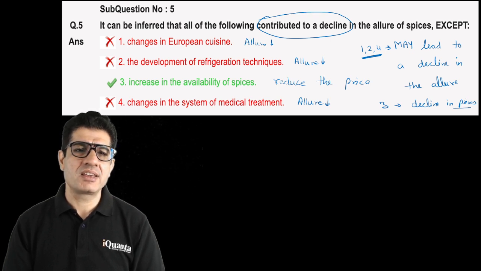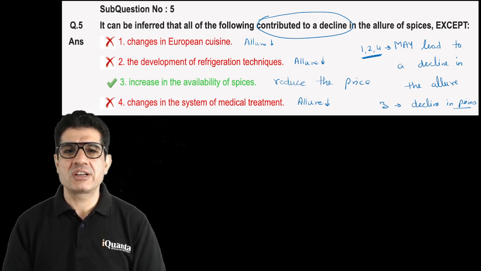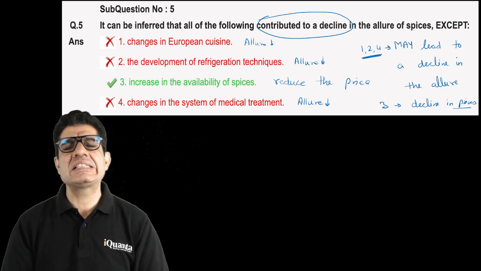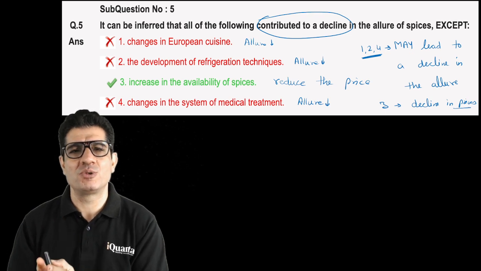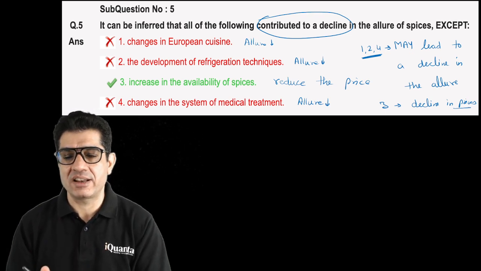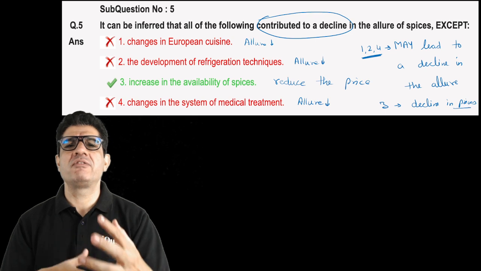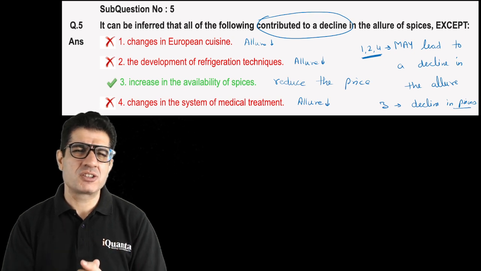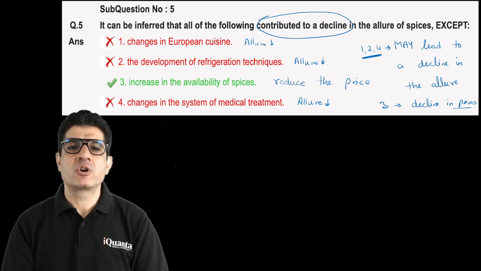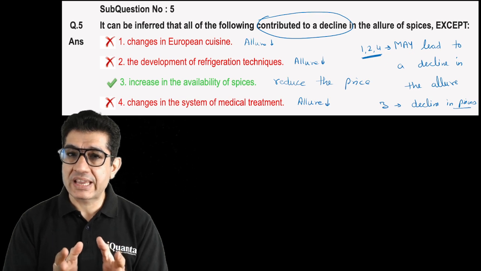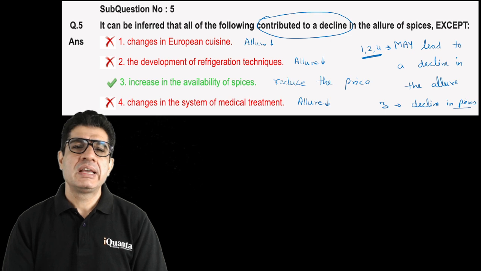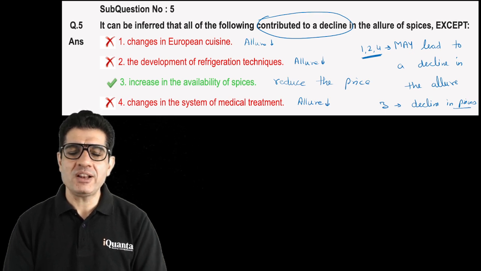And that is why I think if you look at it purely logically, you cannot really arrive at 3 as your answer. 3 is the least likely to impact the allure, although even that can. 1, 2, and 4 are comparatively more likely. So if the question deals in possibilities, then we can look at it. If it does not, then no. So if you are somebody who did appear for the CAT slot 2, well, these are the 2 questions that you can definitely raise an objection to, and hopefully something fair will come out of it.